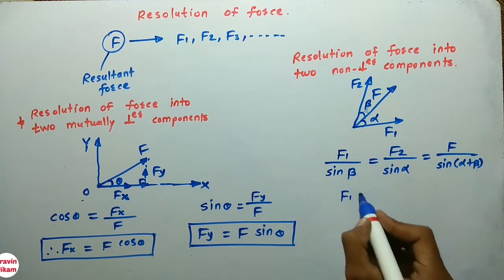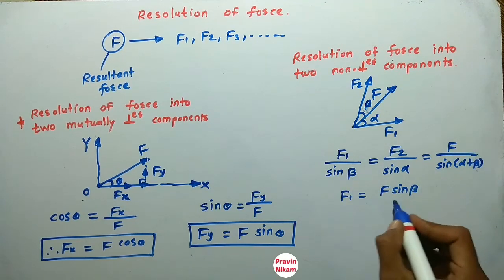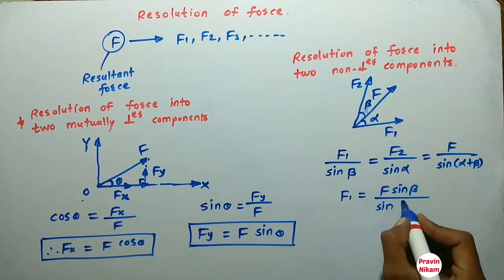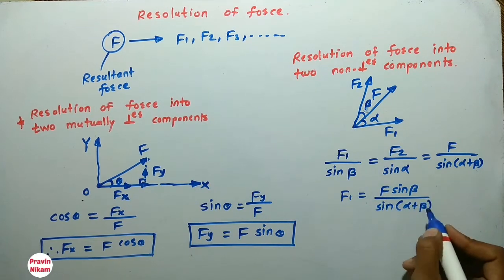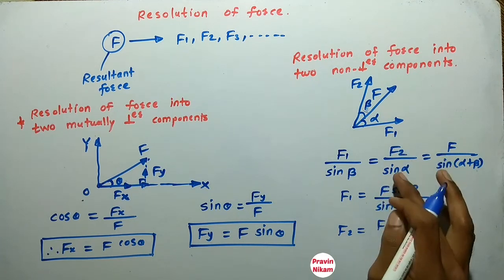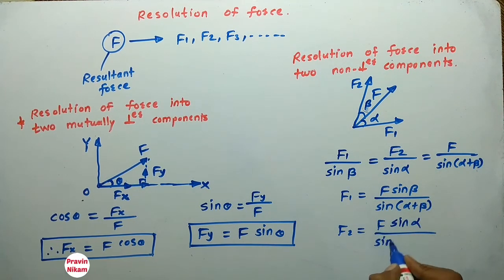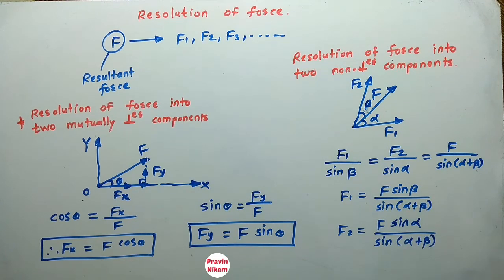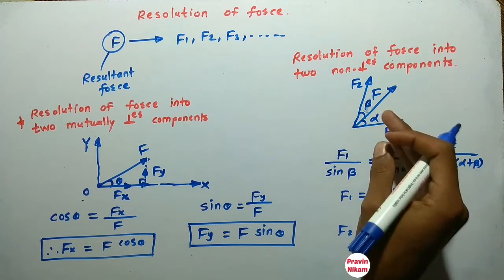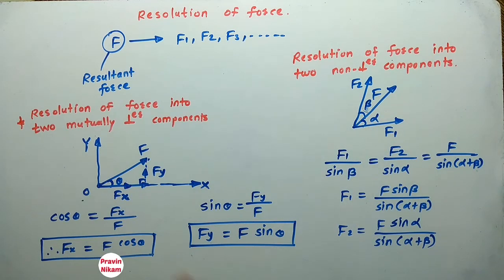So F1 is equal to F sine beta divided by sine alpha plus beta. And F2 is equal to F sine alpha divided by sine alpha plus beta. So in this way we can find the two non-perpendicular components of any force. So this is the resolution of force.